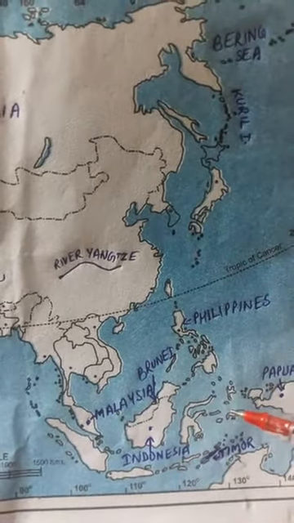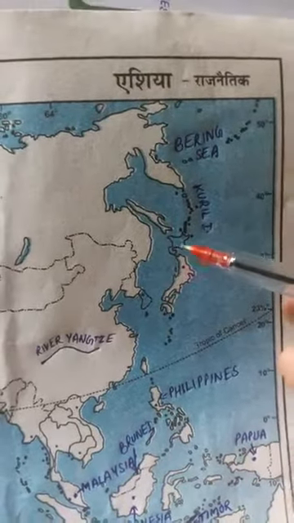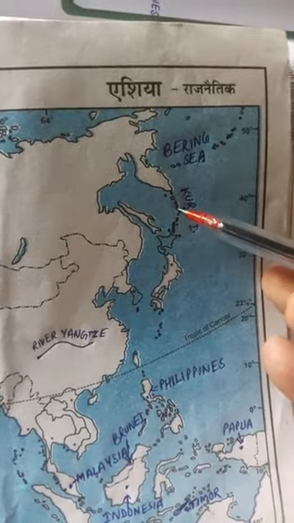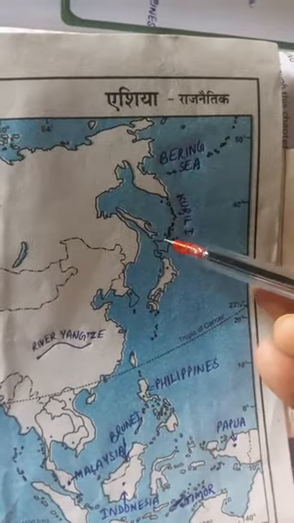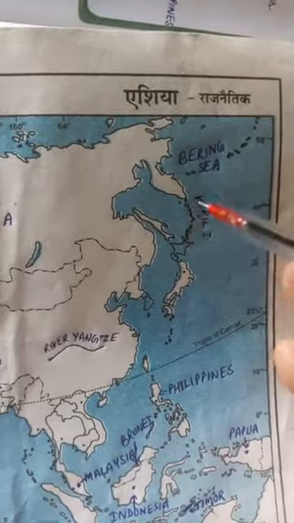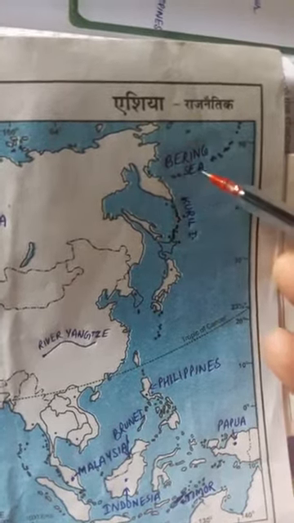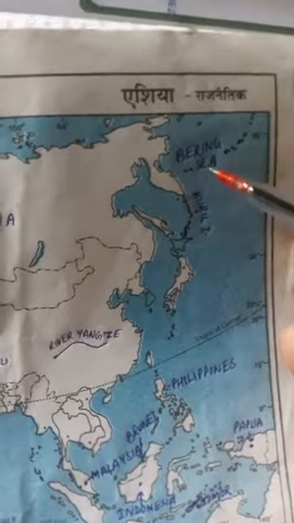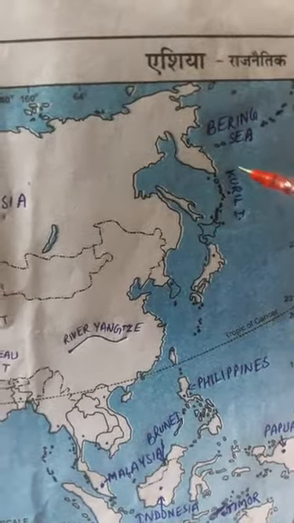Next are the Kuril Islands. The Kuril Islands are here. These small dots are the Kuril Islands, and that water body separates Asia from North America. Above the Kuril Islands is the Bering Sea. You can write here, this is the Bering Sea. So this was the map of Asia which was given in your chapter.